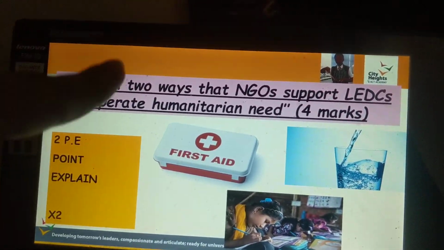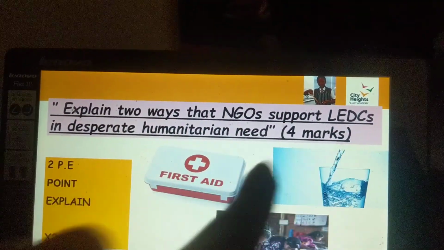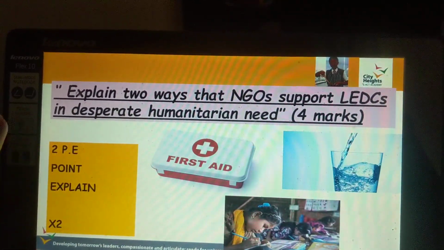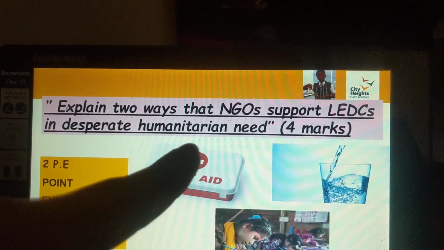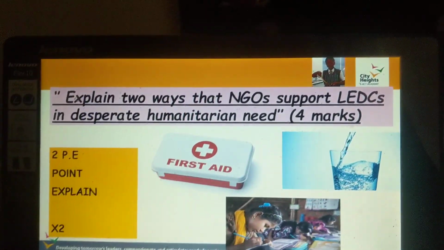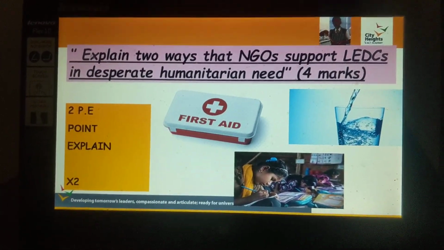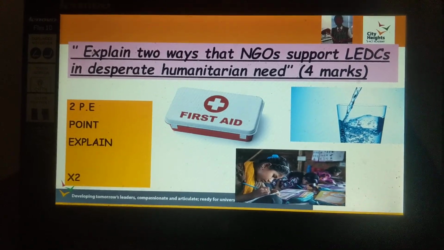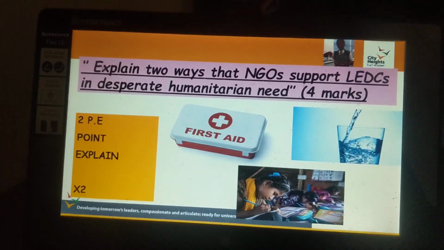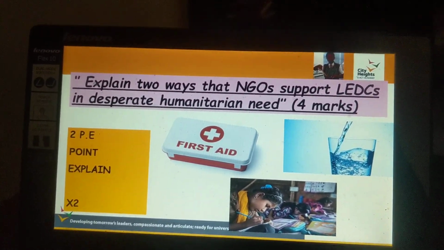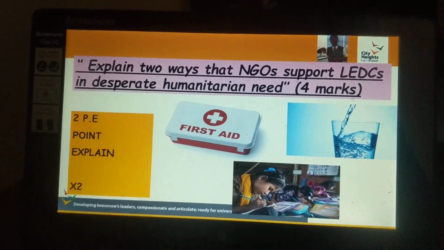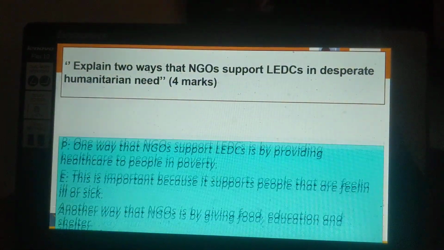Explain 2 ways that NGOs support poor countries in desperate humanitarian need. Okay, so when you're in desperate humanitarian need, it means that you need an organization, or you need someone going into your country to support your issues and problems. So explain 2 ways that NGOs provide support to LEDCs that need support. That is what that question is asking you. Two ways that NGOs support LEDCs that really need help. Okay, so that's your exam question.